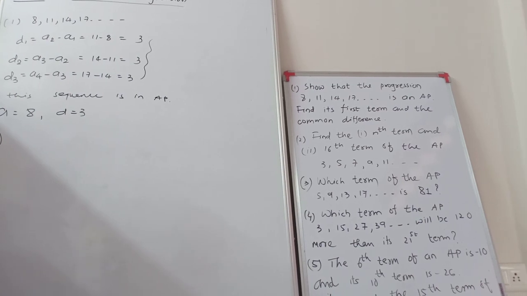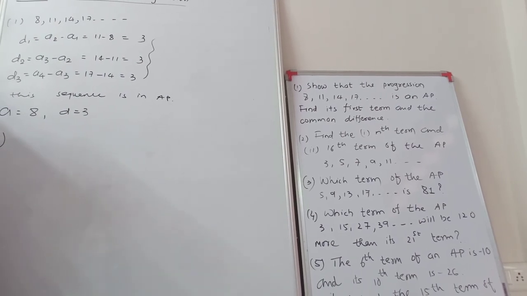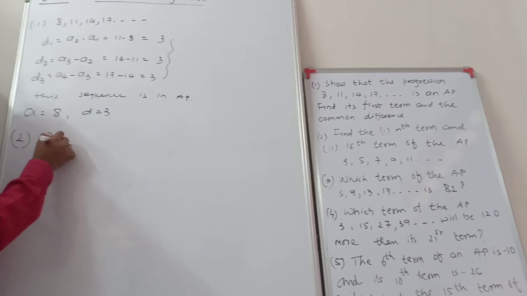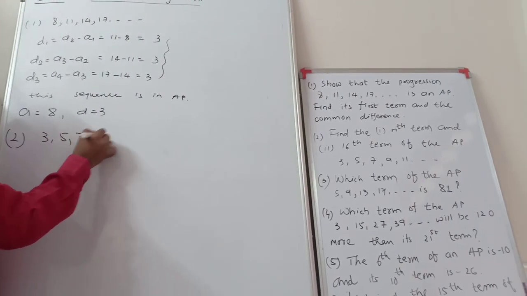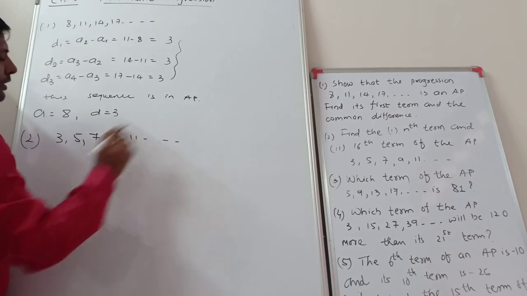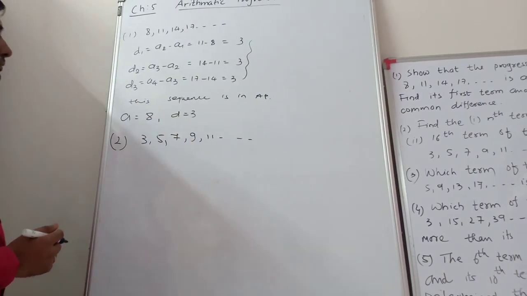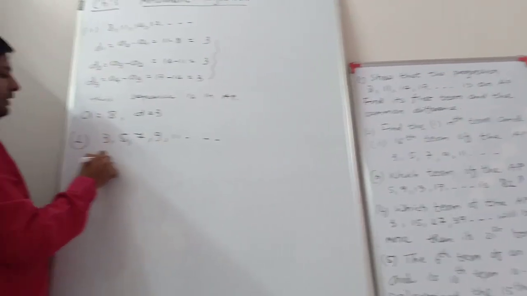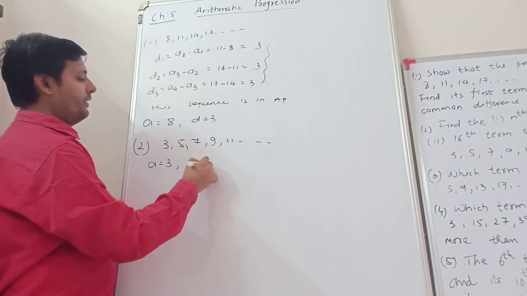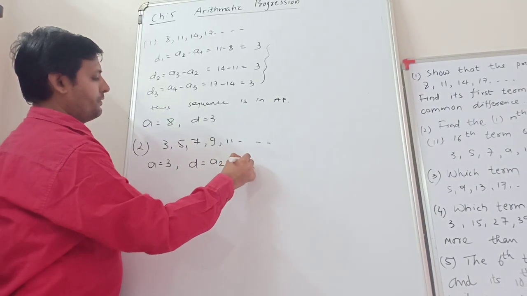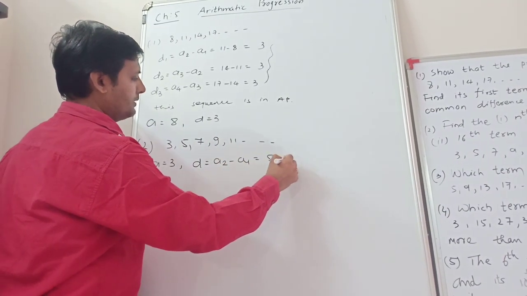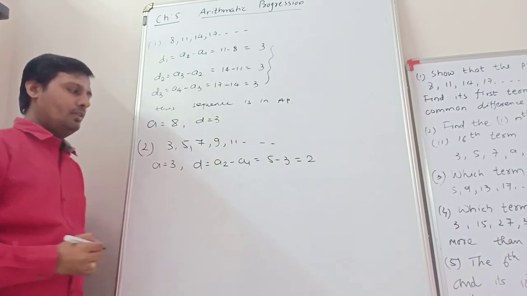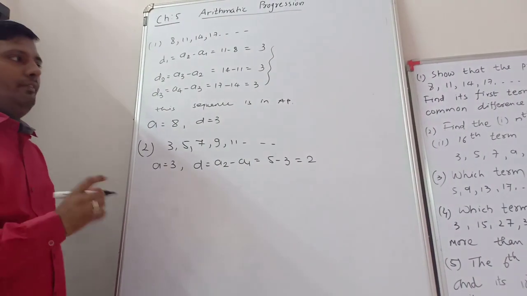Find the nth term and also the 16th term of the given AP. We have the AP: 3, 5, 7, 9, 11, up to infinity terms. Now a is the first term, that means 3. Common difference is the second term minus the first term, 5 minus 3, which is equal to 2.